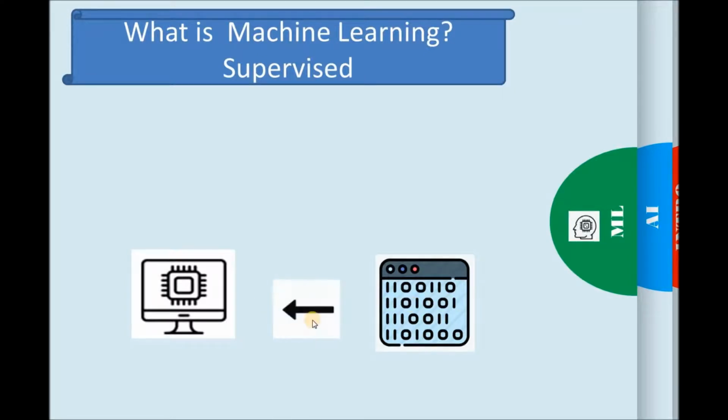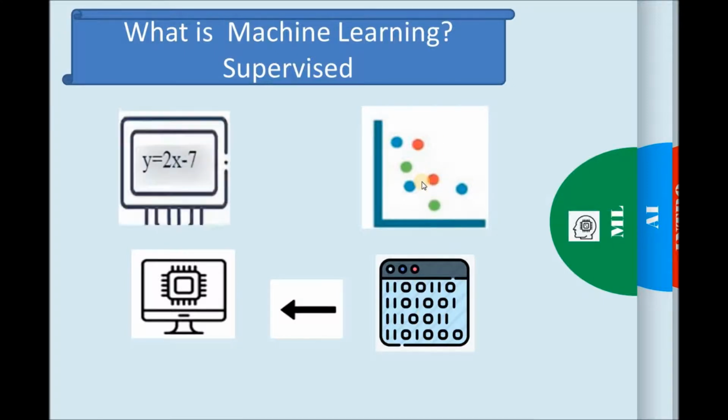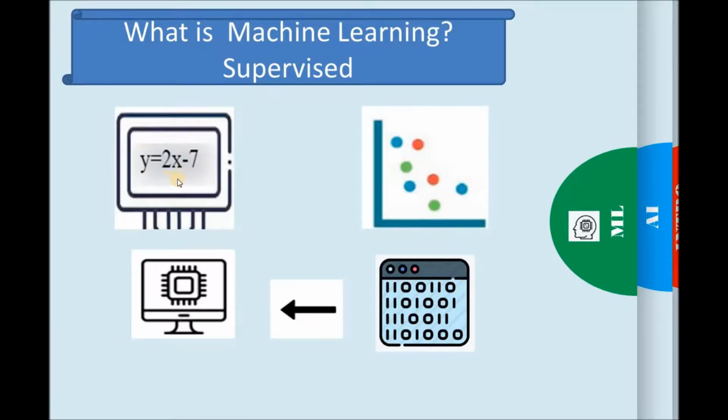In addition, you need to select the algorithm. The algorithm is going to find all the patterns inside your data and come out with the best fit. The best fit from your data is what you call a model, and this model can be expressed mathematically as a function. You can use this model to predict the unseen data.